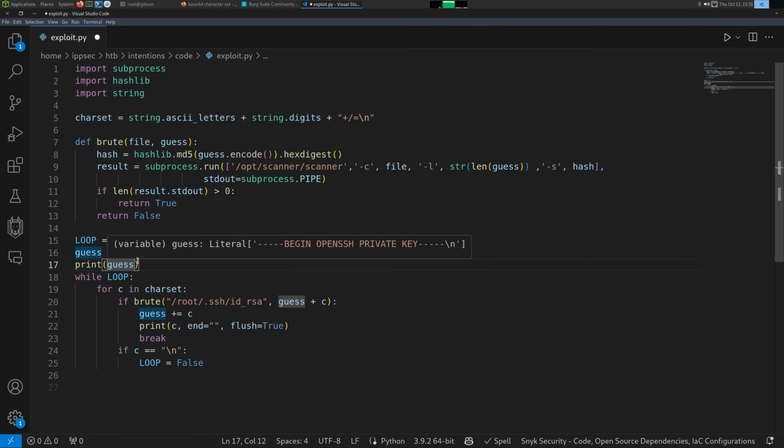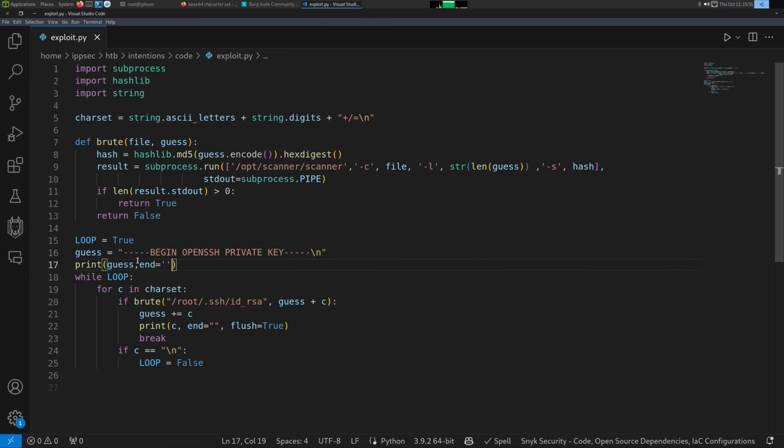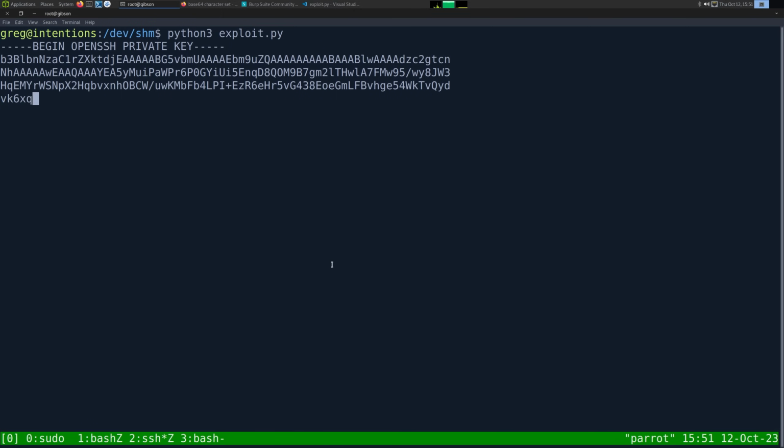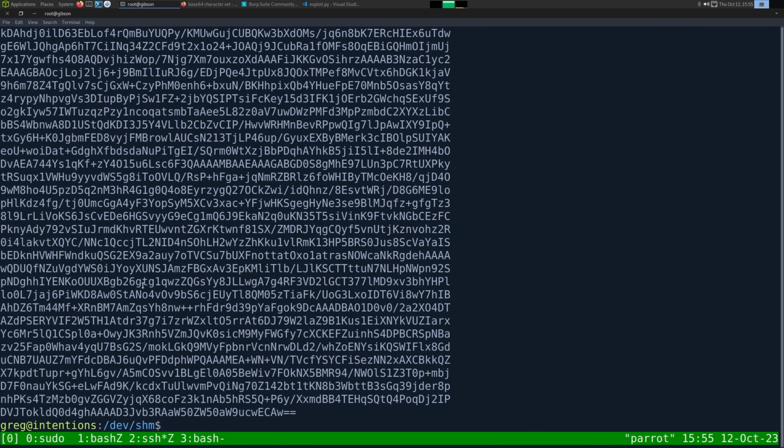Guess, end is equal to nothing. And we didn't have to flush it because, again, it flushes when it sees a line break. And since one was there, we didn't have to. And now you can see it exfilling the root SSH key one character at a time. So I'm just going to speed up this video and then we'll test the SSH key and consider it all done. And there we go.